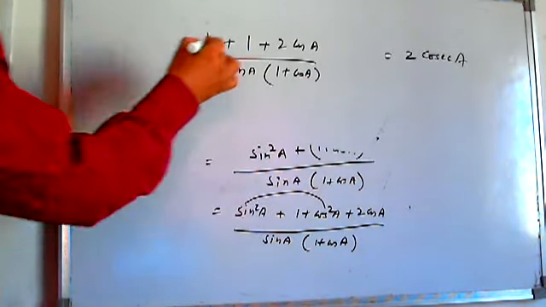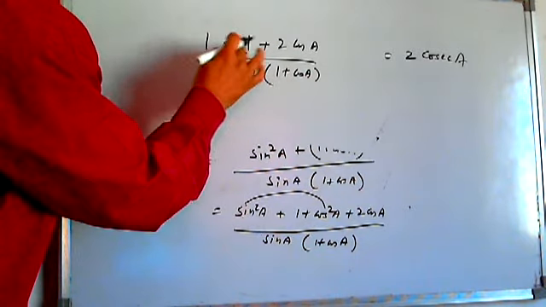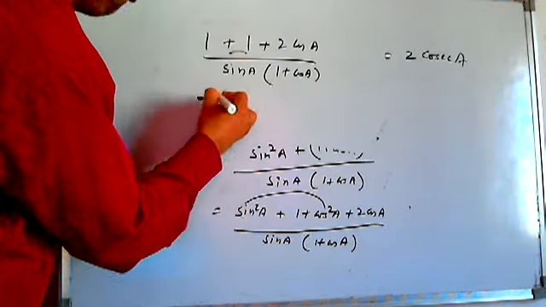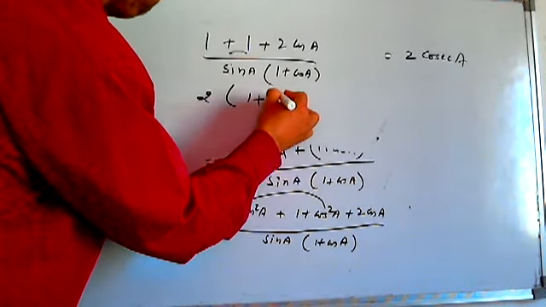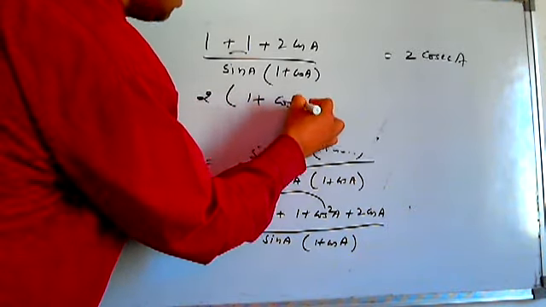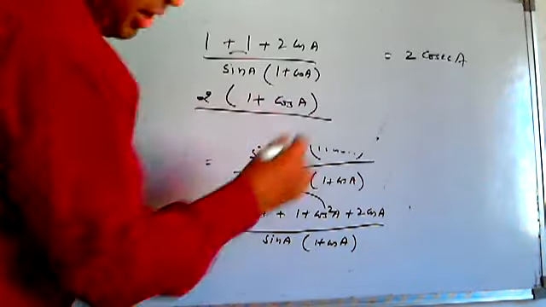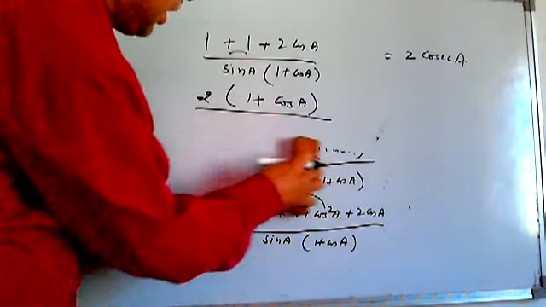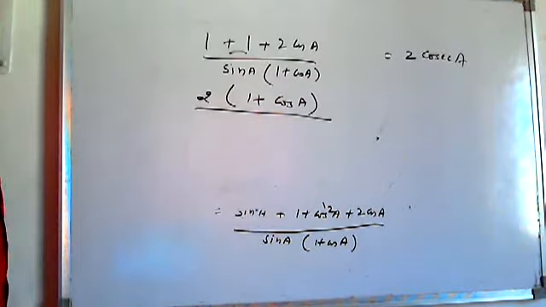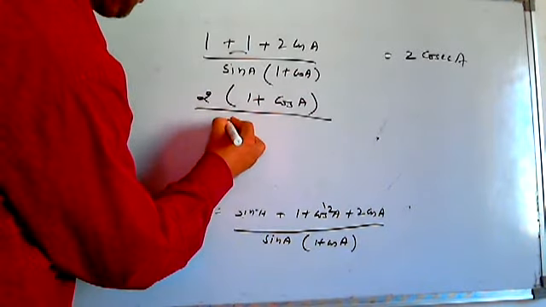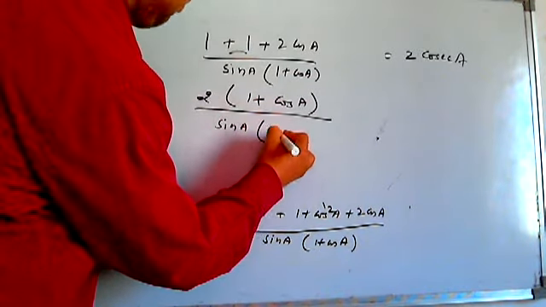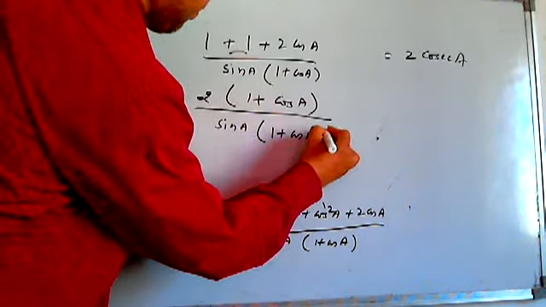Okay. See, it's going to be 1 plus 1, 2, plus 2 cos a. If I take 2 common, I'm left with 2 common (1 plus cos a) divided by sine a into (1 plus cos a).